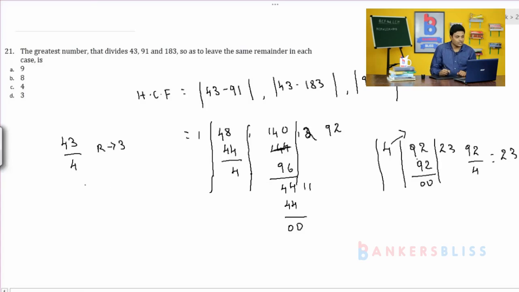Next 91 by 4, 22 times gives 88, then 3 is the remainder. 183 by 4, 45 times gives 180, therefore the remainder is 3. So the common remainder is 3. Therefore for question 21, option C, 4 is the right answer.